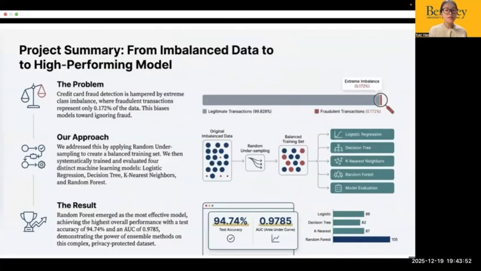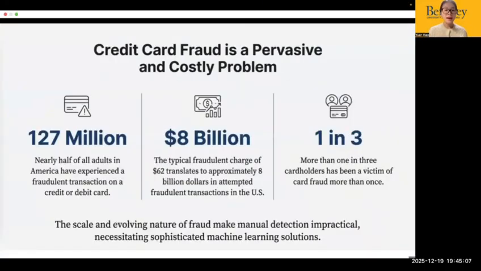Our main goal wasn't just to build another model, but also to create a system that can actually work in the real world, especially by tackling one of the biggest headaches in financial data, which is extreme class imbalance. Credit card fraud detection is challenging because fraudulent transactions are extremely rare. They are only 0.17% of our data. So if we train a model naively, it will just predict no fraud for everything and get a high score, which is useless.